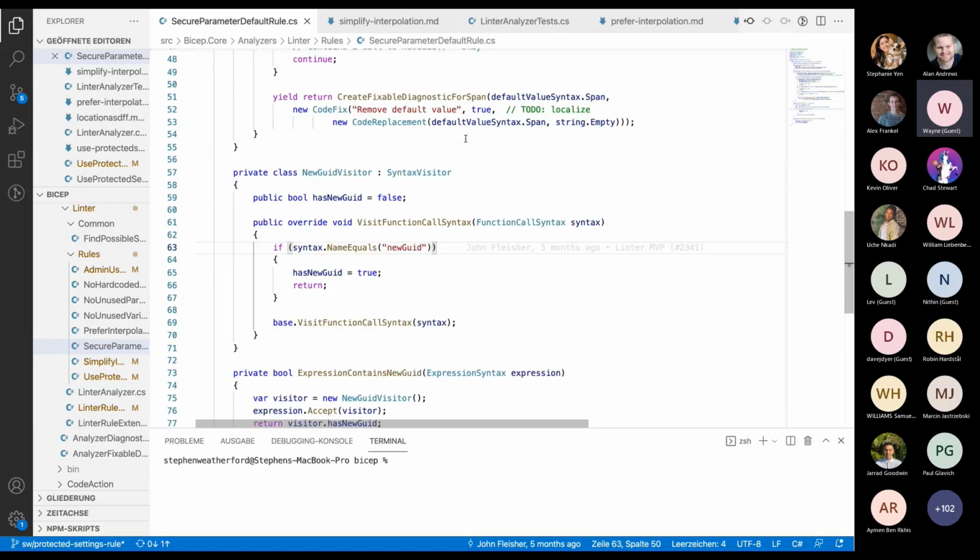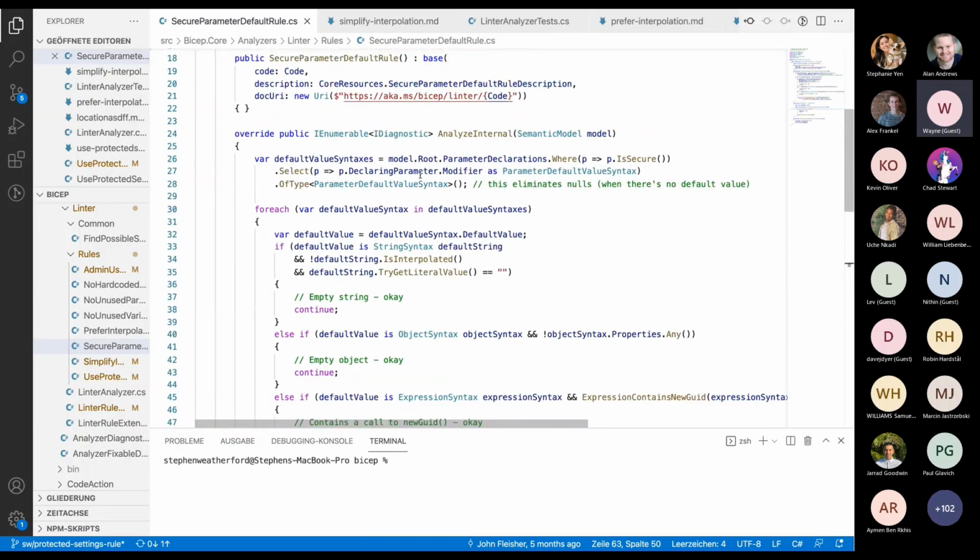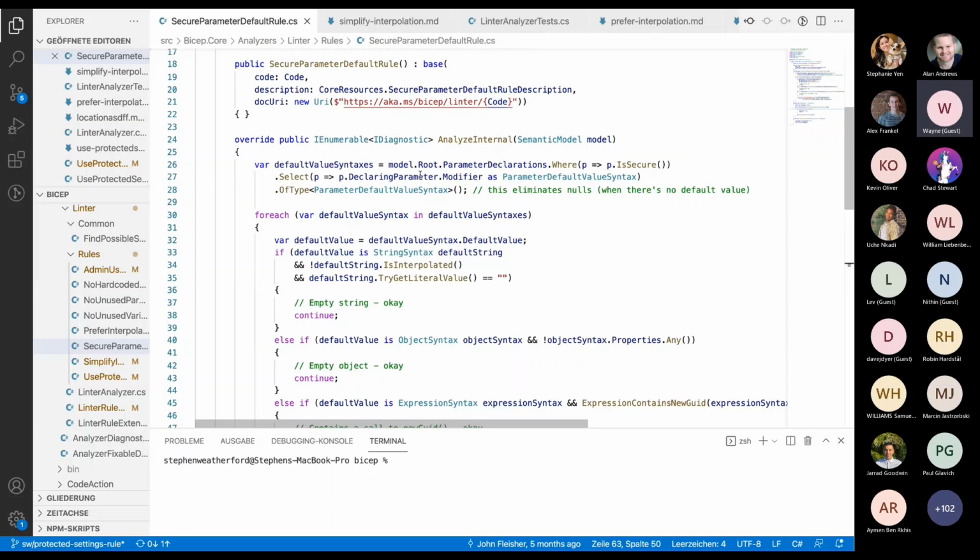So it's fairly simple. One of the guidelines is to try to avoid using syntax visitors to visit the entire tree. So narrow it down if you can, because the rules do get run often. At the moment, they're done on every key press. That will change, and we're also going to be doing some more work to verify exactly what the performance is and make sure we're not causing any problems there. So that's this simple one.